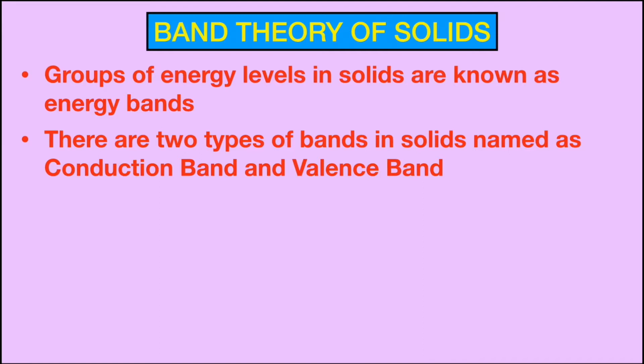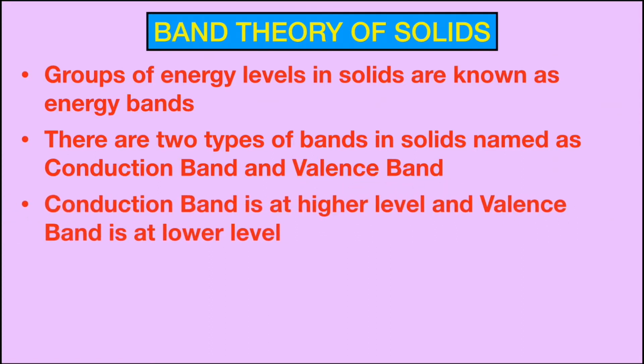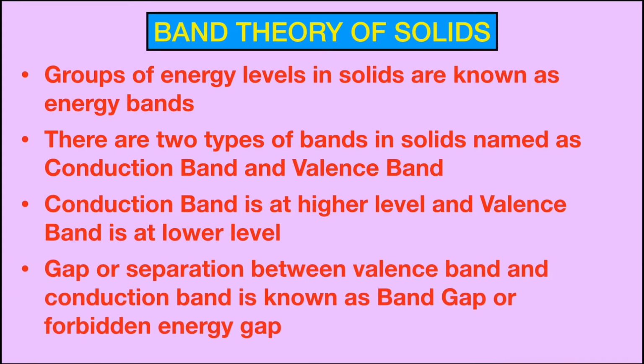The first group is known as conduction band and another group is known as valence band. Conduction band is found at higher energy level while valence band is found at lower energy level, and the gap between these two bands, that is valence band and conduction band, is known as band gap or forbidden energy gap.